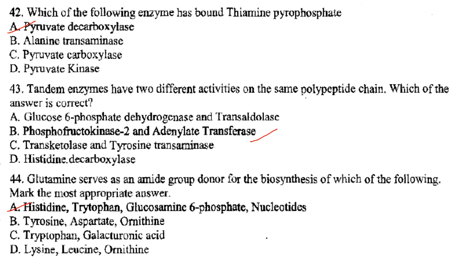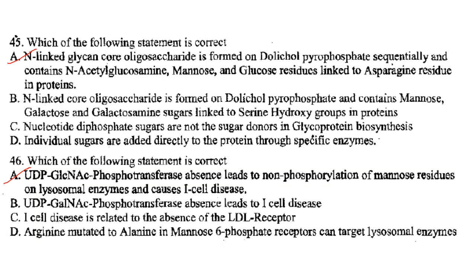Then next one. Glutamine serves as an amide group donor for the biosynthesis of which of the following? Mark the most appropriate answer. So it is option A, that is histidine, tryptophan, glucosamine 6-phosphate and nucleotides. Then next one. Which of the following statements is correct? N-linked glycan core oligosaccharide is formed on dolichol pyrophosphate sequentially and contains N-acetylglucosamine, mannose, glucose residues linked to asparagine residue in proteins. Now that itself is correct, so I am not reading the others. So answer is option A.